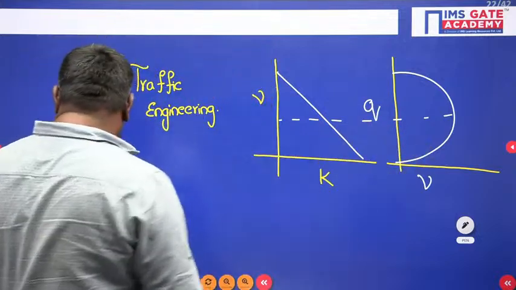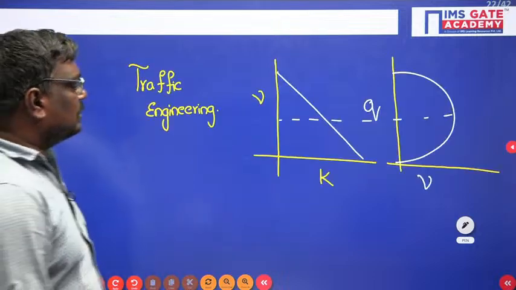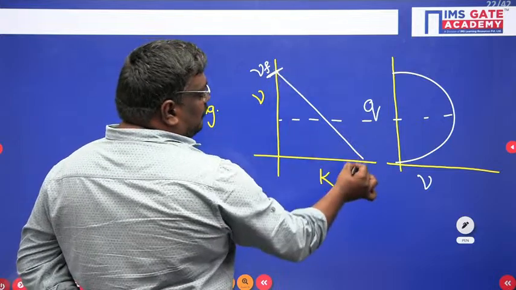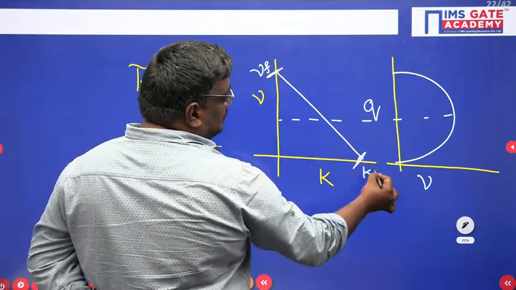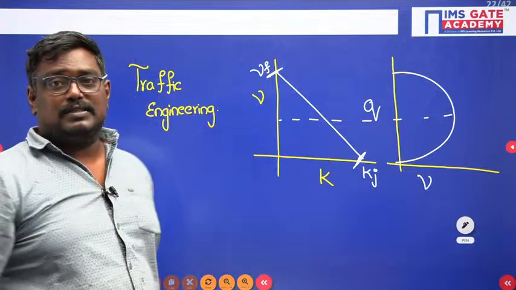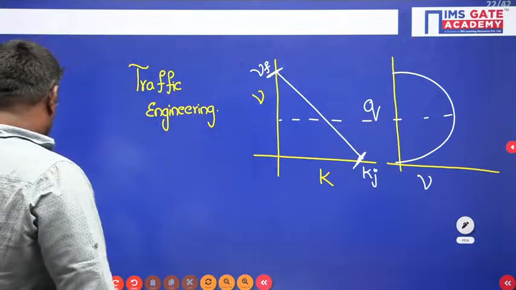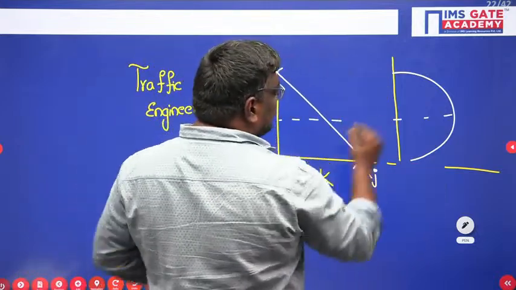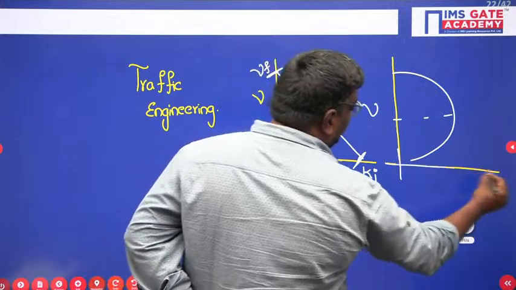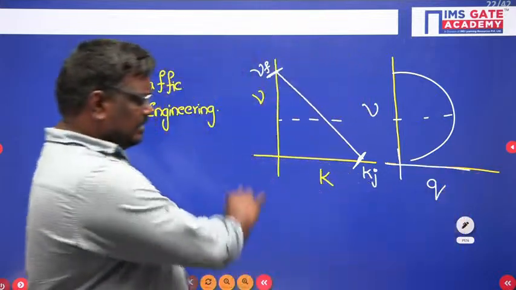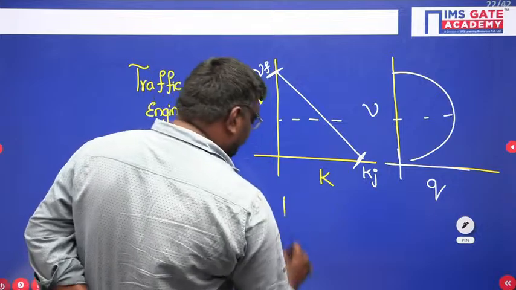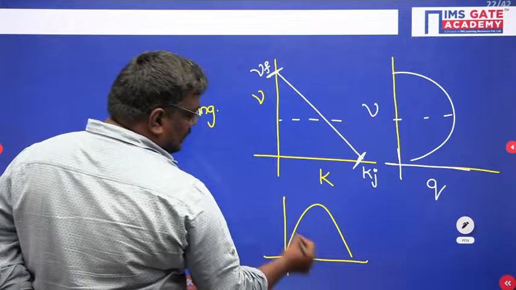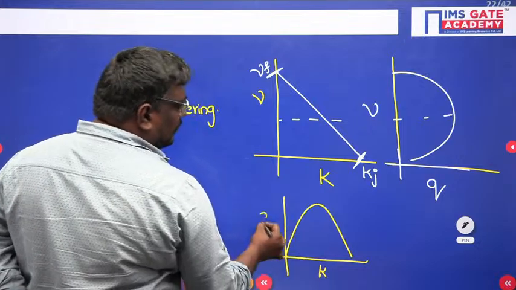Now, students, we call this the free flow mean speed and this the jam density. Here is velocity and here you can write density. There is another graph also. Here is K and here we have Q.